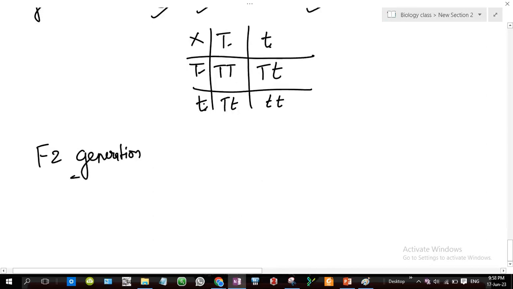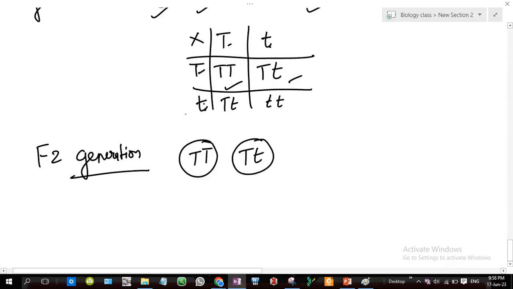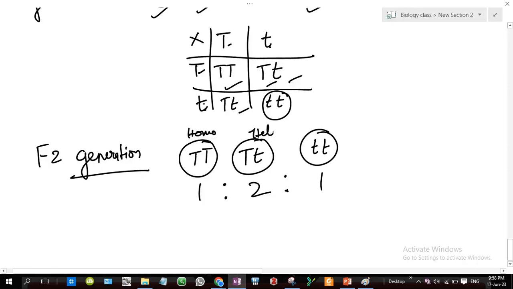Okay, F2 generation la we got capital T, capital T, capital T small t. Okay, how many we have? 1, 2. இது ஒண்ணே ஒண்ணு. Capital T small t ரெண்டு. Then we have the small t ஒண்ணு. So this is homozygous, this is heterozygous, and this is once again homozygous.